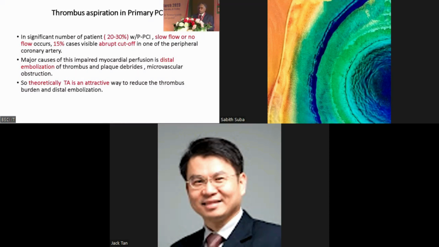So when the thrombus burden is huge, the patient has delayed arrival. And technically, in 20 to 30, sometimes more than 30% of cases of primary PCI, slow flow or no reflow occurs, and that is due to distal embolization. Theoretically, thrombus